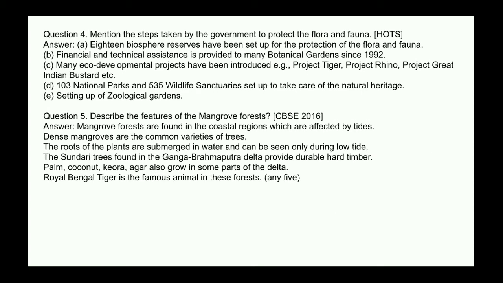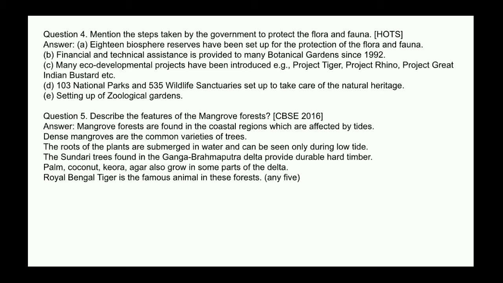Next question. Mention the steps taken by the government to protect the flora and fauna. Answer. 18 biosphere reserves have been set up for the protection of the flora and fauna. Financial and technical assistance is provided to many botanical gardens since 1992. Many eco-developmental projects have been introduced like Project Tiger, Project Rhino, Project Great Indian Bustard, etc. 103 national parks and 535 wildlife sanctuaries have been set up to take care of the natural heritage. Setting up of zoological gardens.